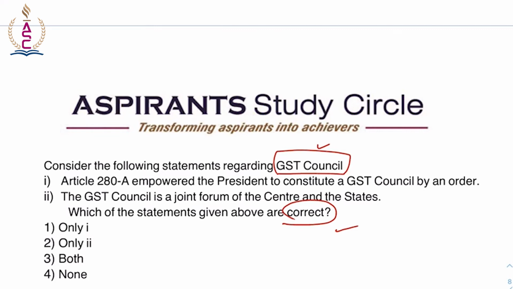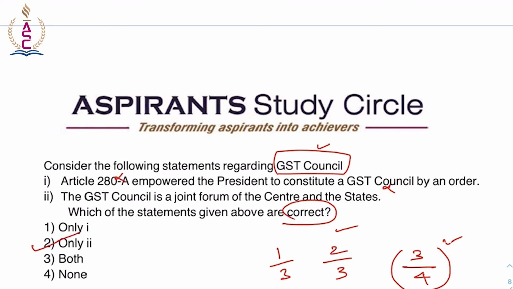The council is a joint forum. Of course, we all know that we have different weightages. Center has 1 by 3 weightage, and state has 2 by 3 weightage, and for any consensus required to pass, the consensus is 75%. So the first statement, it is not 280A, but it is 279A. So the first statement is wrong. And of course, it is a joint forum of center and the states. So here, the correct answer would be only 2.